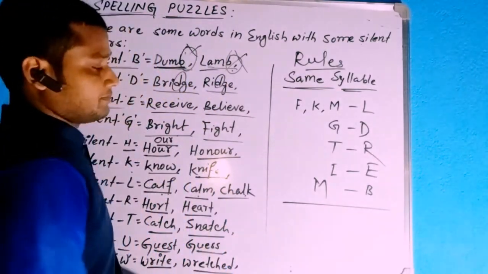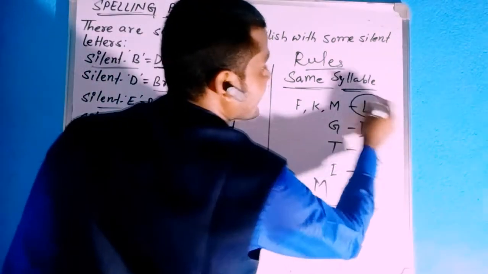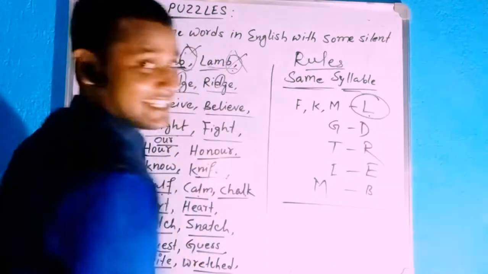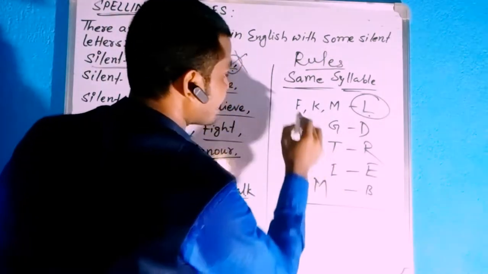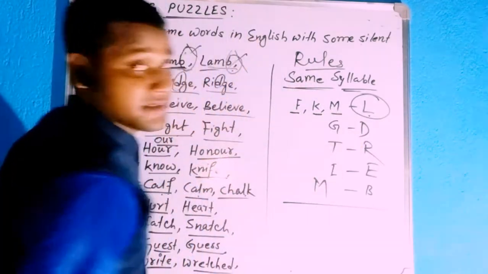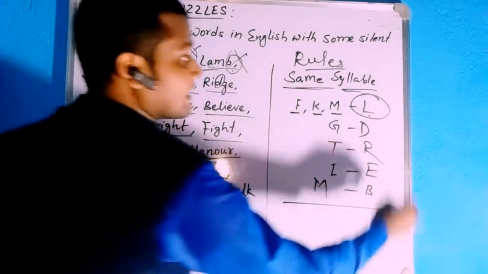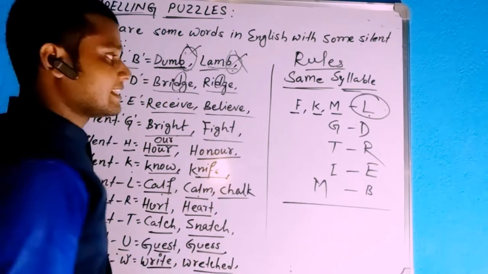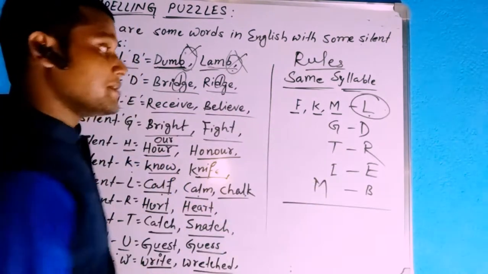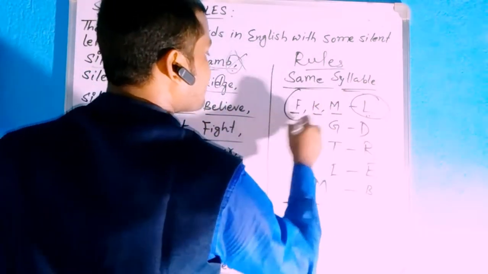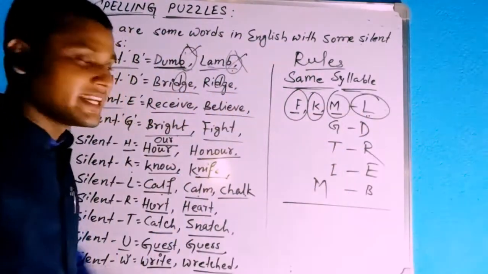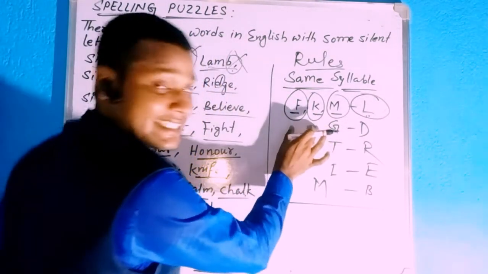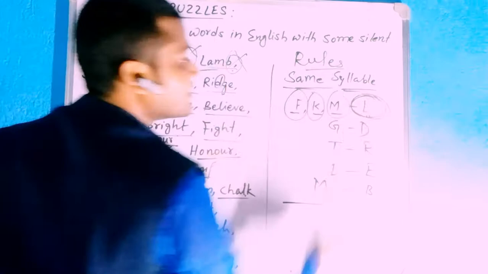Rule: if before L, remember, very important, if the letter F, K or M comes before L, then L will remain silent.